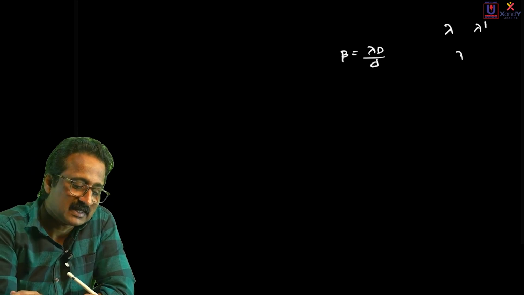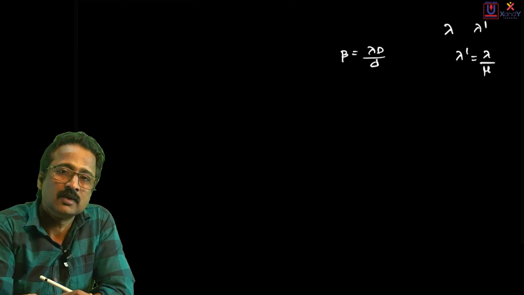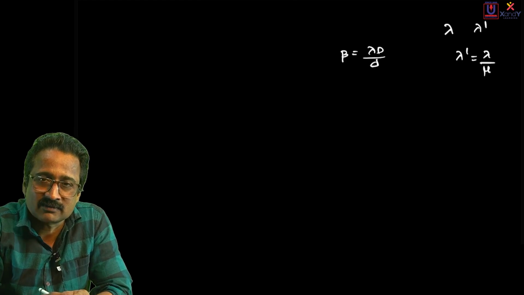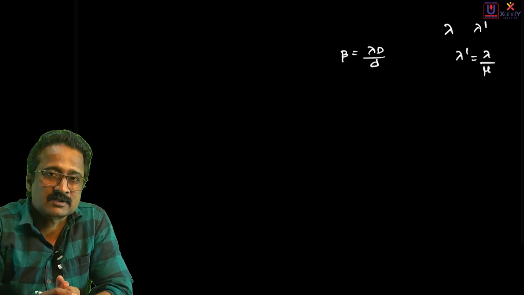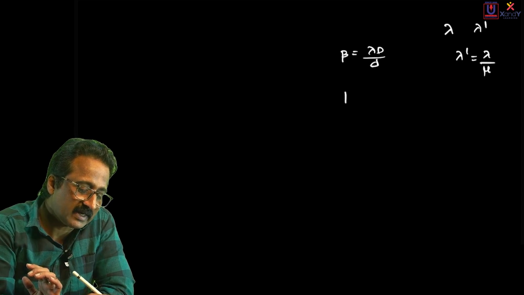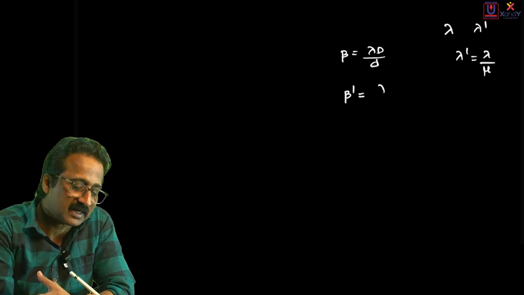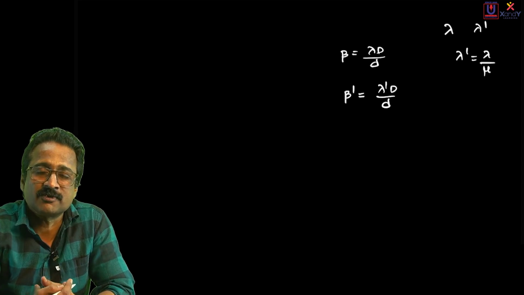And you know that lambda dash in liquid is equal to lambda by mu, where lambda is the original wavelength of light and mu is the refractive index of the medium. So if you are conducting YDSE inside a liquid, then beta will change to beta dash. It will become beta dash equal to lambda dash D divided by small d. That's the new expression for fringe width.